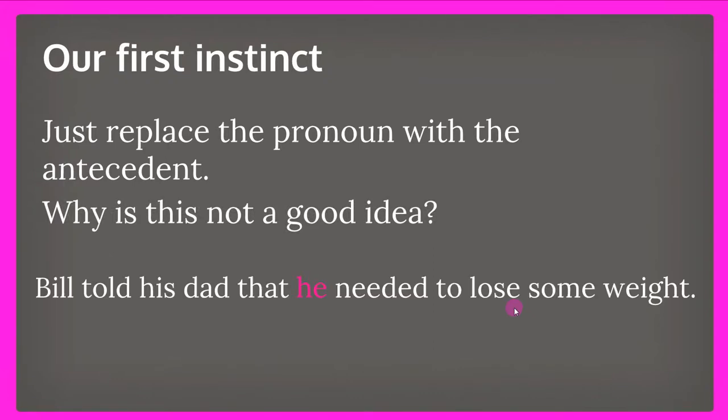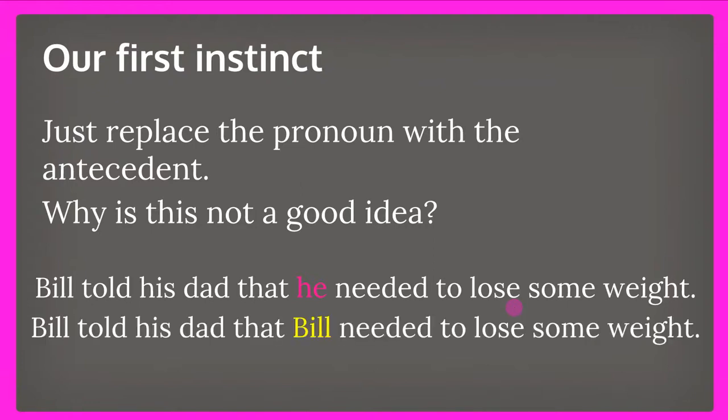For instance, Bill told his dad that he needed to lose some weight. If we replace he with Bill, assuming that Bill's the one who needs to lose some weight, we repeated Bill twice in the sentence. Bill told his dad that Bill needed to lose some weight. This creates two problems. Firstly, we're repeating a word, and in English we try to avoid repeating words in sentences because it sounds better and more formal. Secondly, we might have also created another Bill for this situation. We don't know who the other Bill is. That creates confusion for the audience, and we always want to write as clearly as possible for our audience.